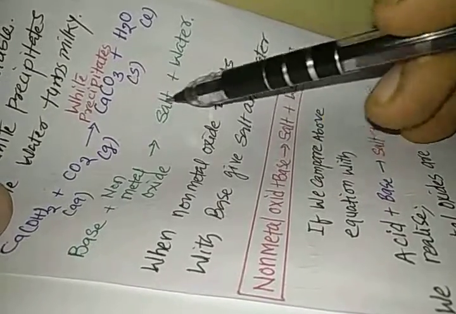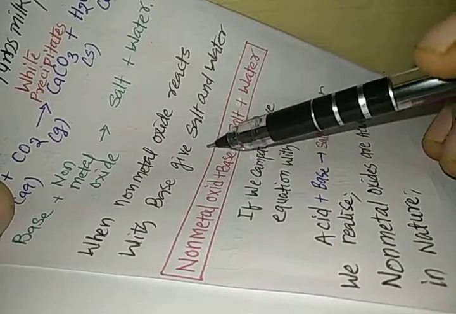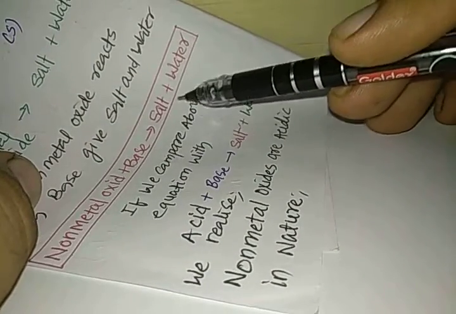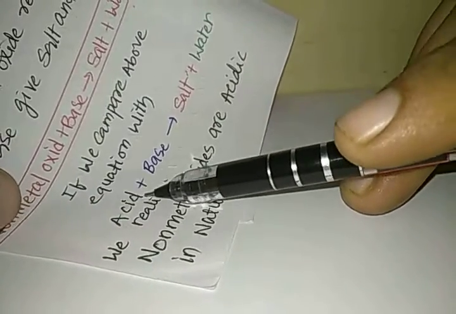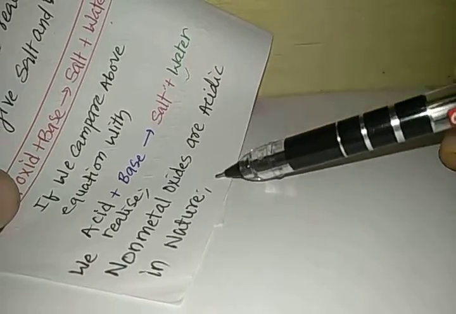We can easily say that when a base reacts with a non-metal oxide, it produces salt and water. So we can make a formula: non-metal oxide plus base gives salt plus water. If we compare the above equation with the equation acid plus base gives salt plus water, we can realize that non-metal oxides are acidic. So we can say that non-metal oxides are acidic in nature.